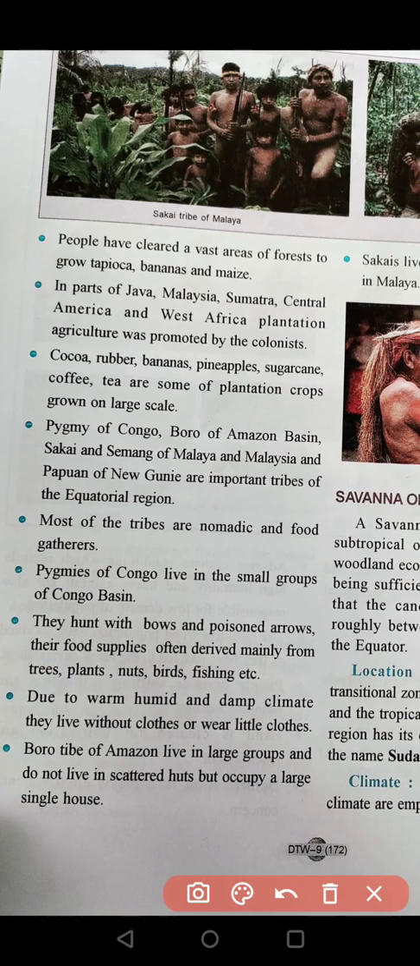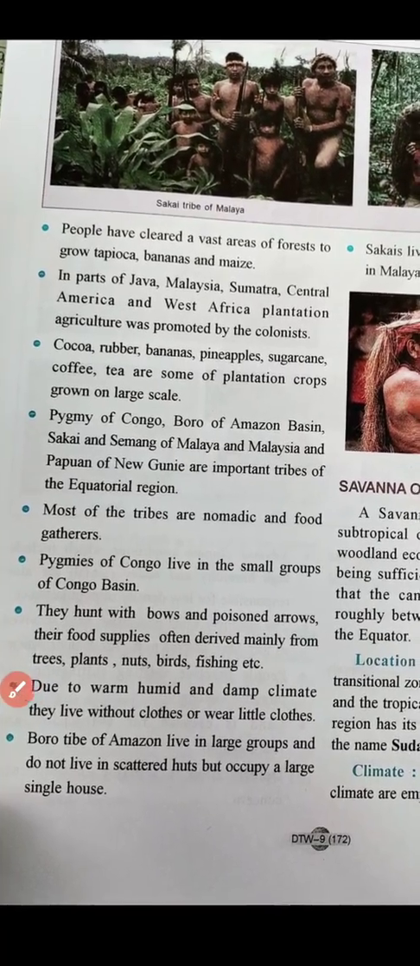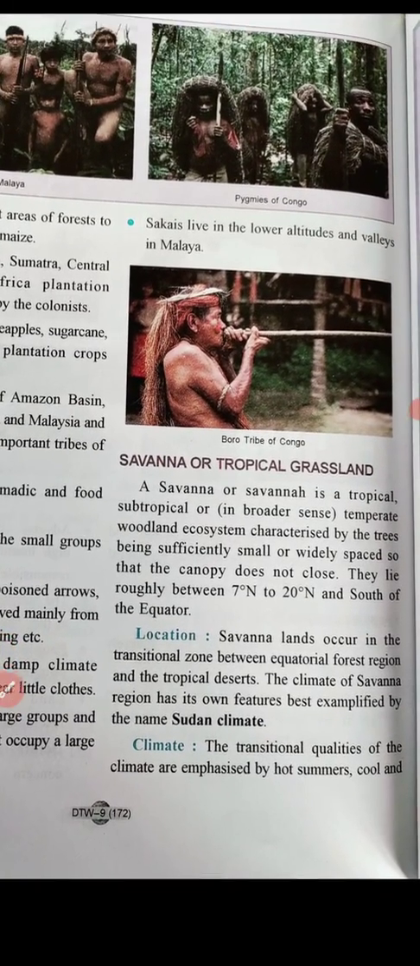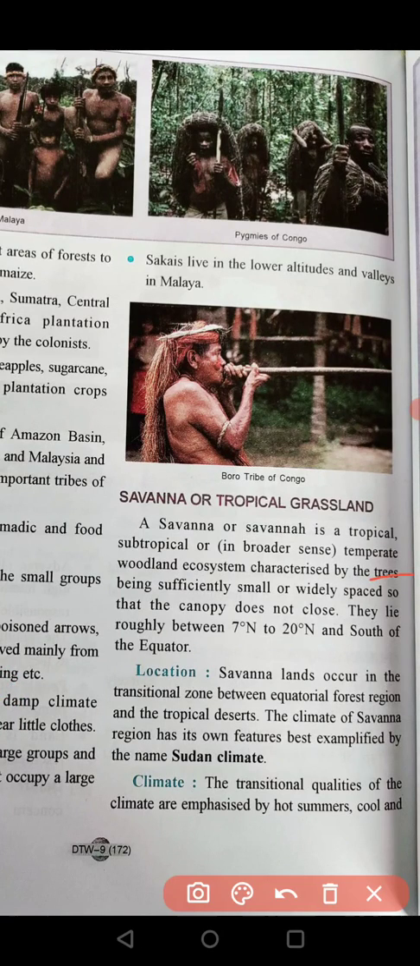Pygmies of Congo live in small groups in the Congo basin. They hunt with bows and poison arrows. Their food is mainly supplied by trees, plants, nuts, birds, fishing, etc. Due to the warm, humid, and damp climate, they wear very little clothing or none at all. The Bodo tribe of Amazon live in large groups, not in scattered herds, and occupy a large single house.